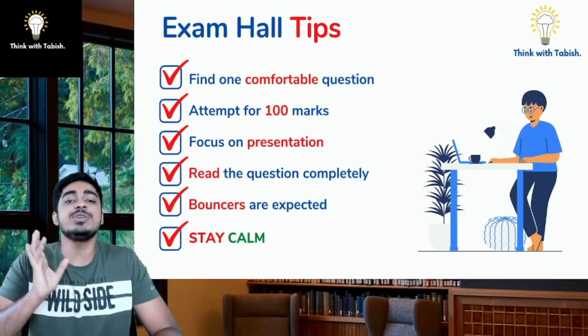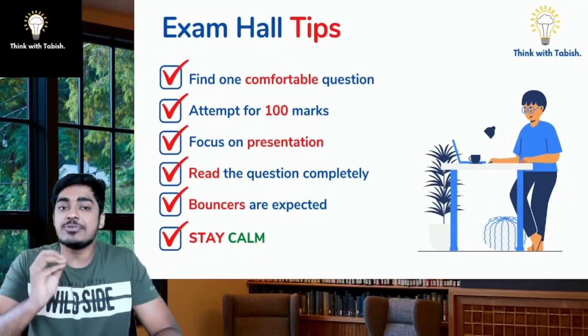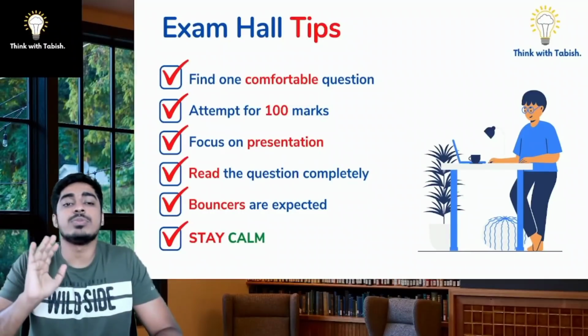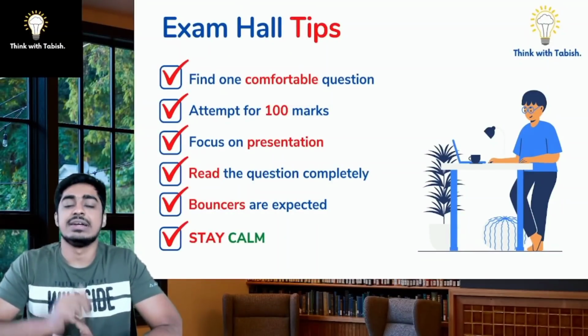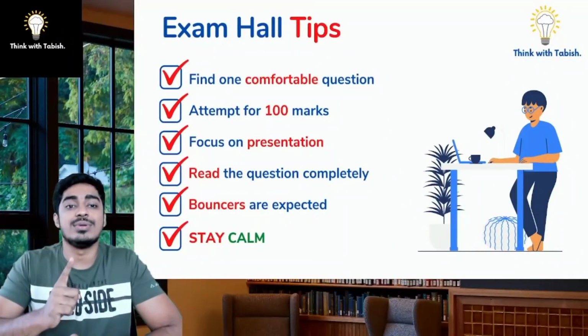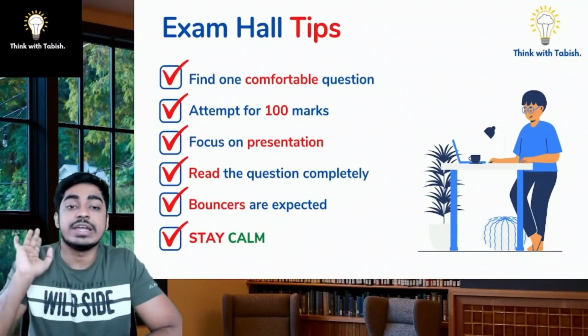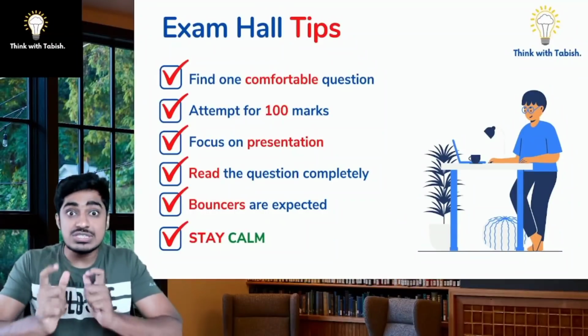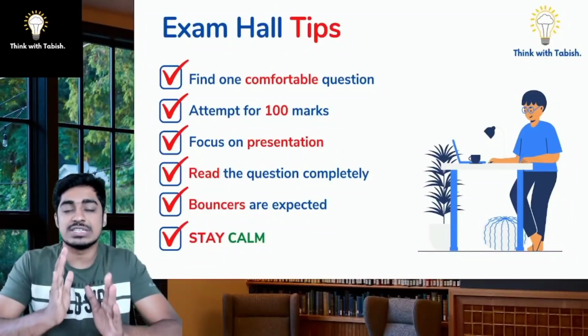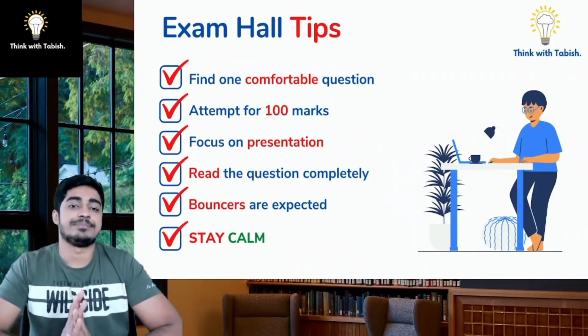Next, attempt for 100 marks. Attempting for 100 marks increases our probability of passing and getting an exemption. So attempt for 100 marks. Take a watch and know the golden rule. For every mark, 1.8 minutes. That is 35 minutes for a 20-mark question. Use this mental equation to solve the question and continuously keep a track of the time.